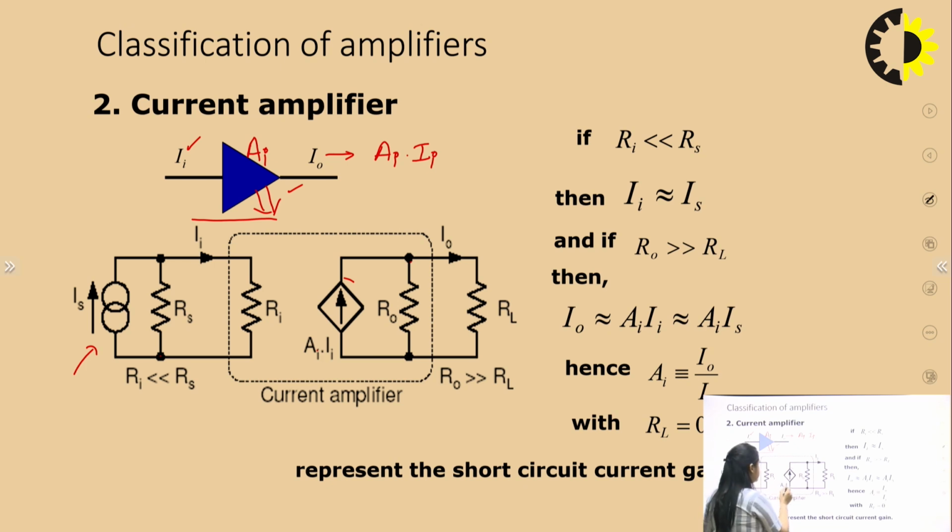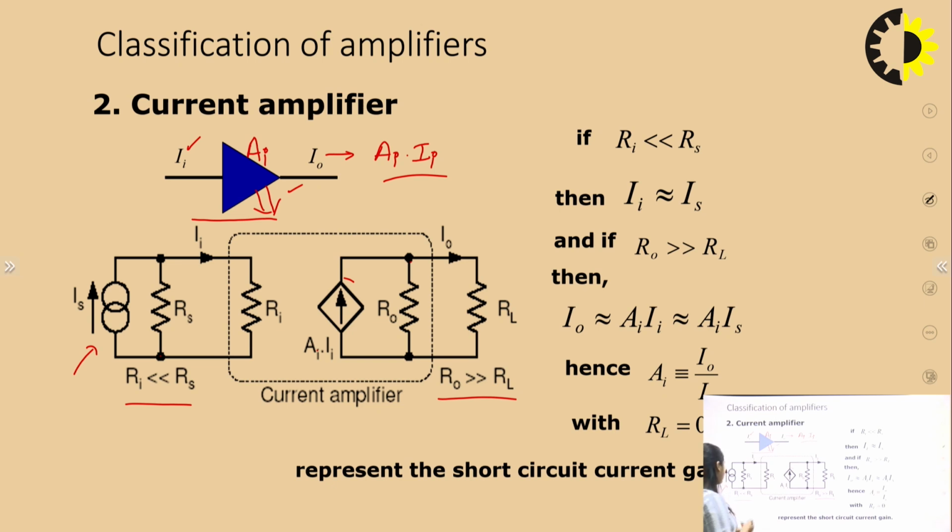So the magnitude of this current source is Ai into Ii, and RL is obviously the load resistance. So now let's see what are these two conditions for resistance in case of a current amplifier. This is the simple model for the current amplifier. For current amplification the situation is reversed.